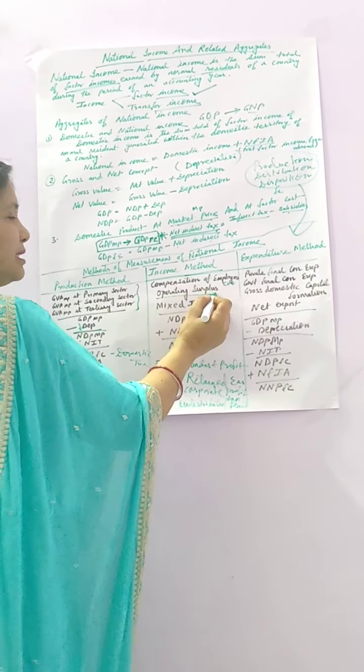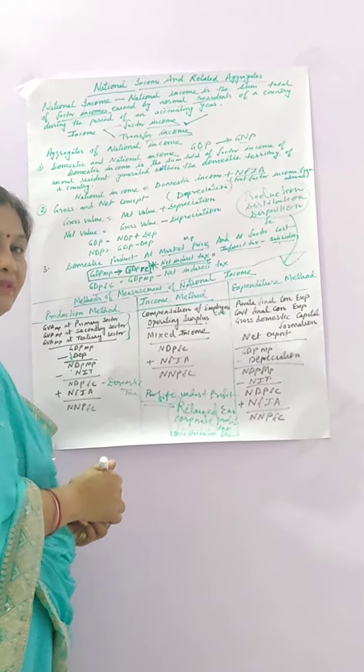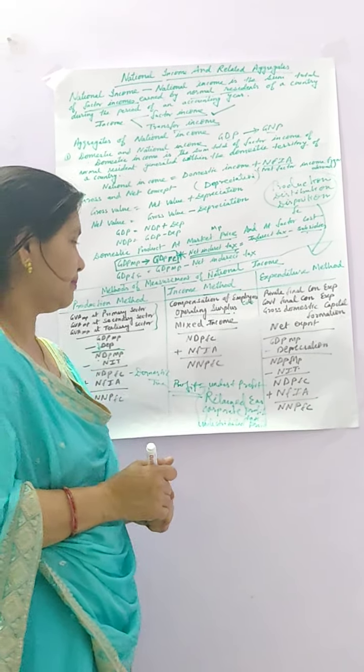So when operating surplus is given, you need not take these adjustments separately. Operating surplus will include all rent, interest, royalty and profit.